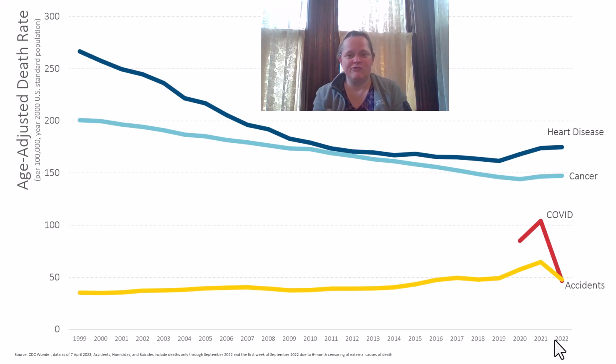But if we step back, and this is one of the issues with some of the analyses that we're seeing through the pandemic and death rates, everyone's focused just on what happened 2020, 2021, 2022, without pulling back and seeing, oh, wait a second, maybe something was going on in the population before we even hit the pandemic.